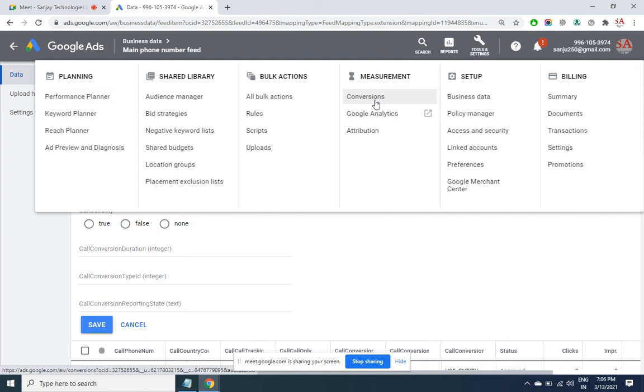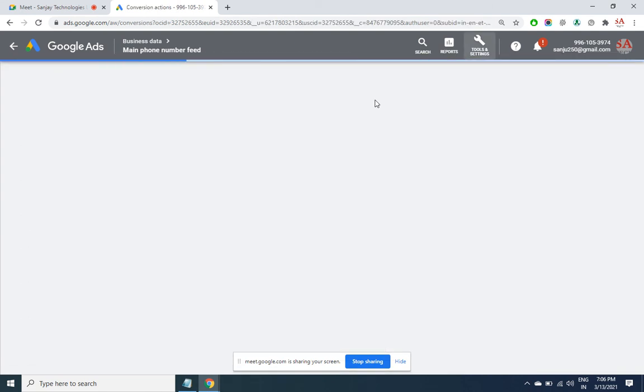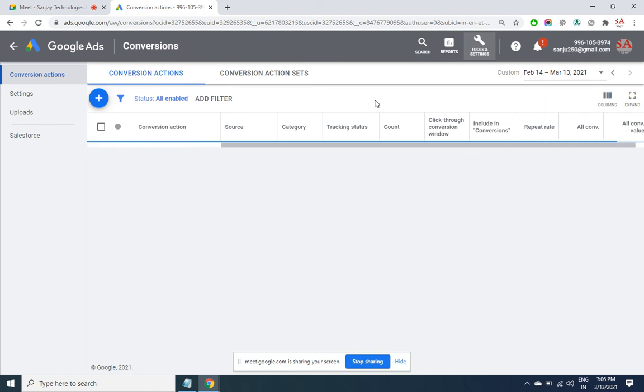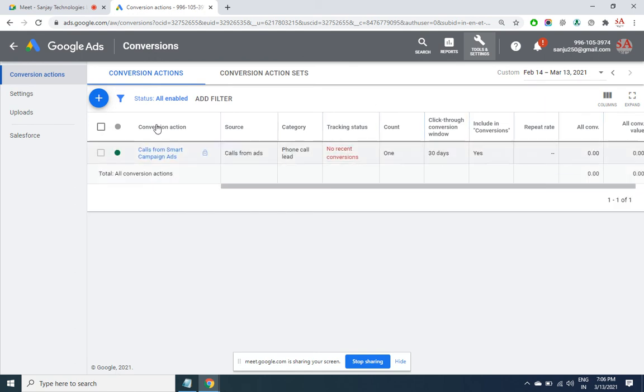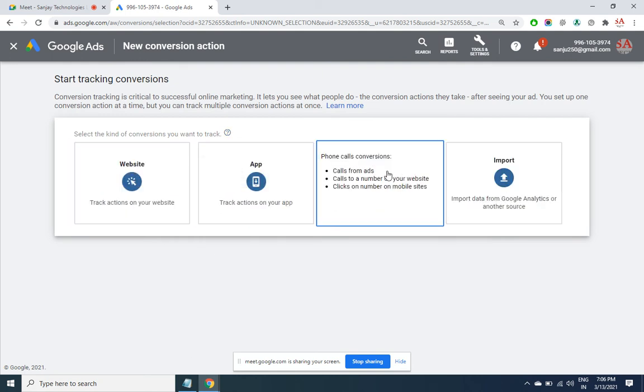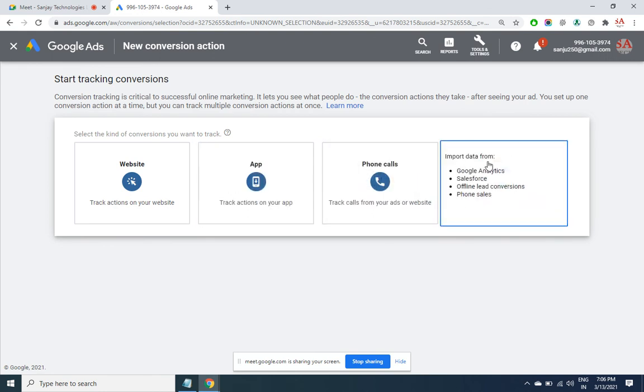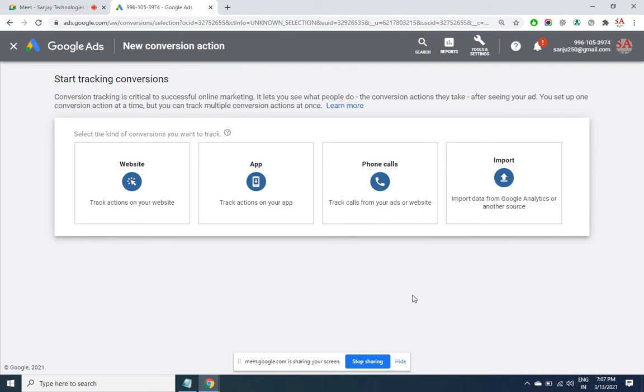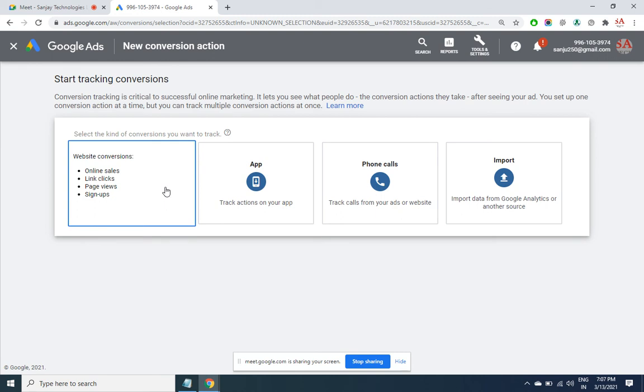So here I'll click on conversions. You even have conversion sets; multiple conversions will make up a conversion set. So for now ignore this. Let's say I don't have any conversions here at all. So I click on plus for the first time. What is the conversion that you want? Is a conversion a phone call for you, or is it an app? This is, again, technical, through Salesforce and all, where you mention a series of steps. The user has to come to your site, then go here, then go there, then complete this task, then it is a conversion. Like that. Track actions in your website.